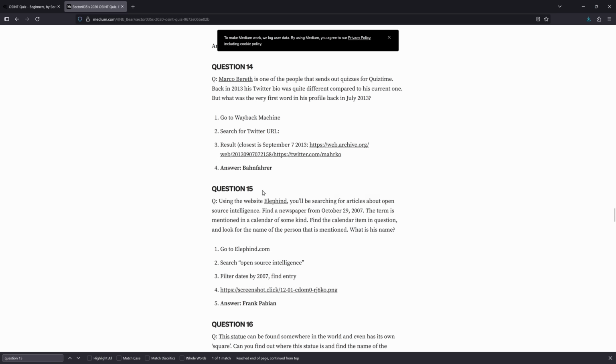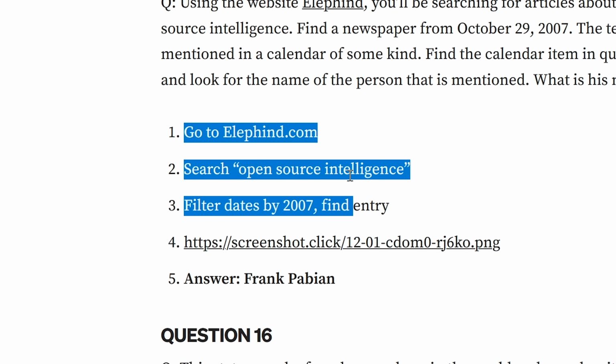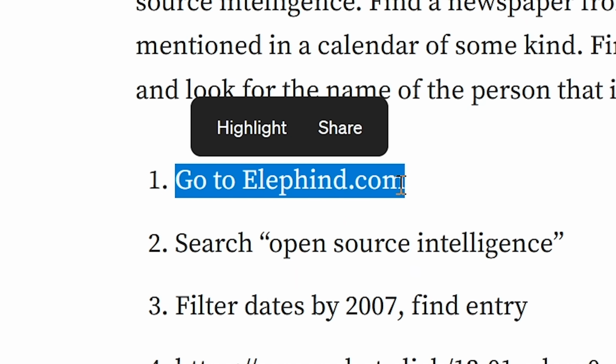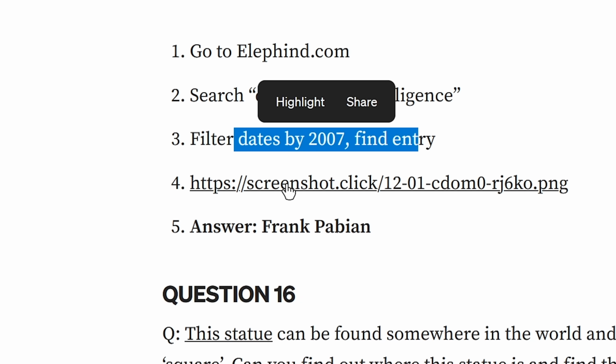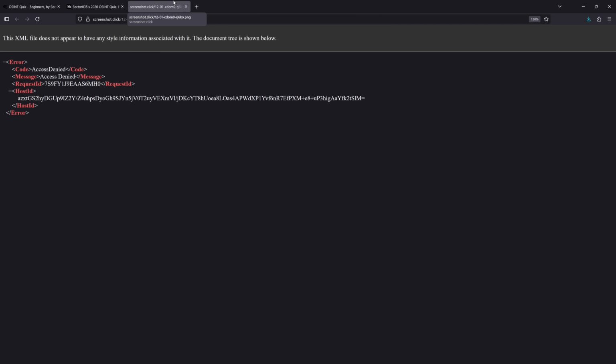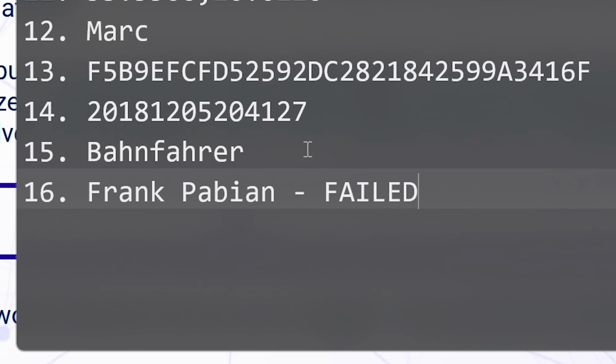This could be considered cheating, and it actually is, but I think I would have been able to find the answer myself. I had to go to elefind.com, which doesn't exist, search open source intelligence, filter the date, there's the screenshot. Oh, screenshot doesn't exist, and the answer is Frank Pabian. There we go. Let me just say failed next to the questions that I looked up the answers for.